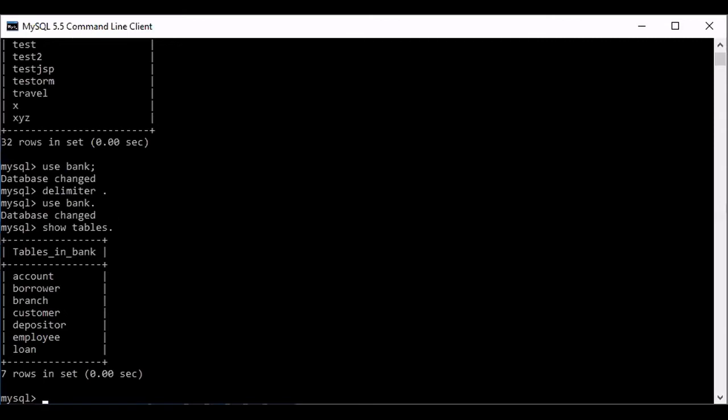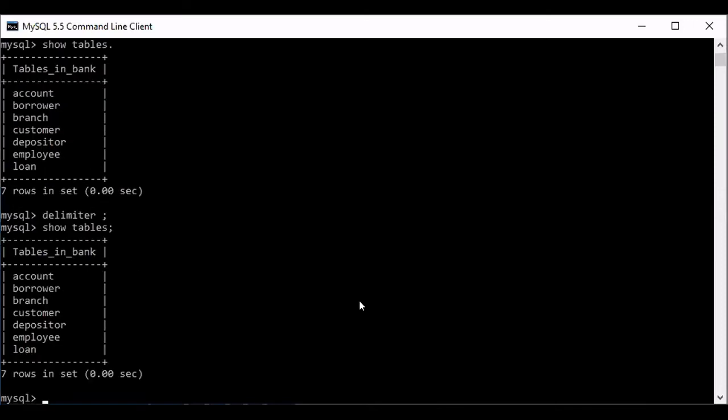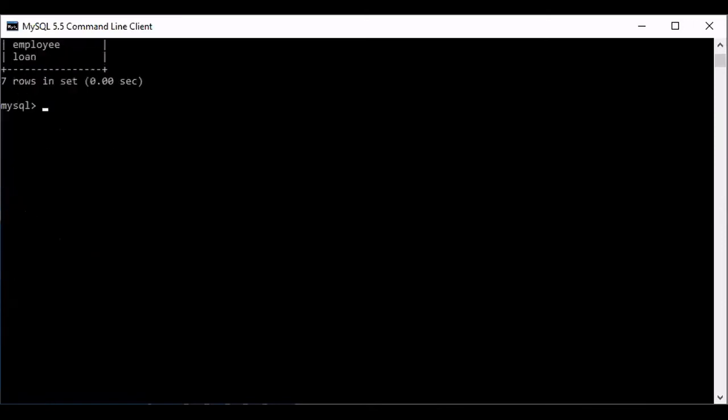Now in this MySQL schema, I am again returning to the delimiter without closing this. Then what will I write? Delimiter, semicolon. Got it? Now the same show tables will work by ending the statement with a semicolon. Understanding or not? Now, coming to how to create the procedure.